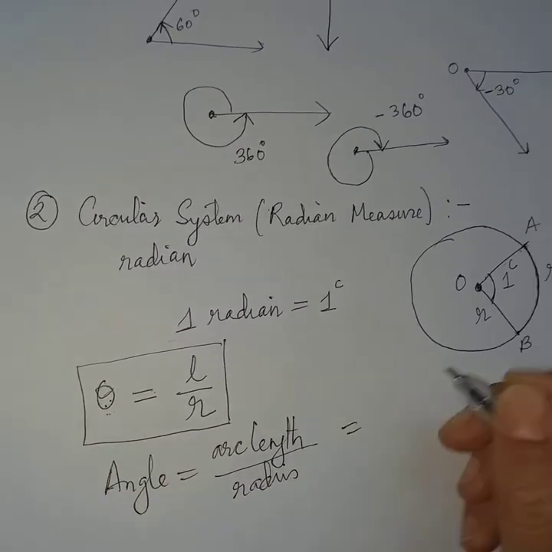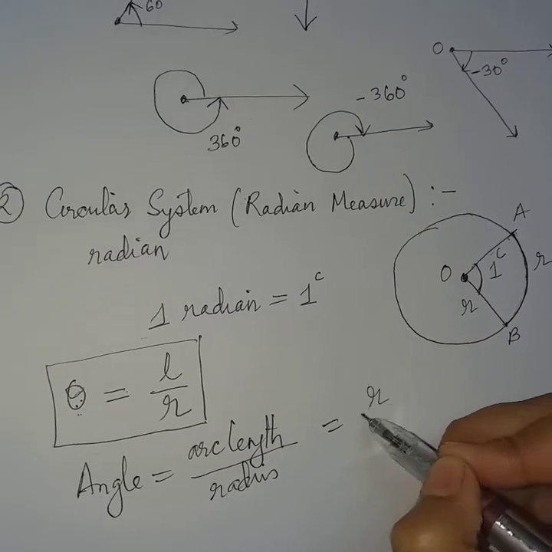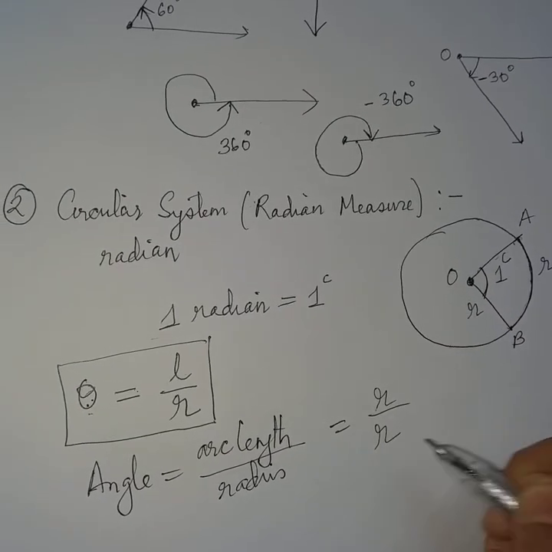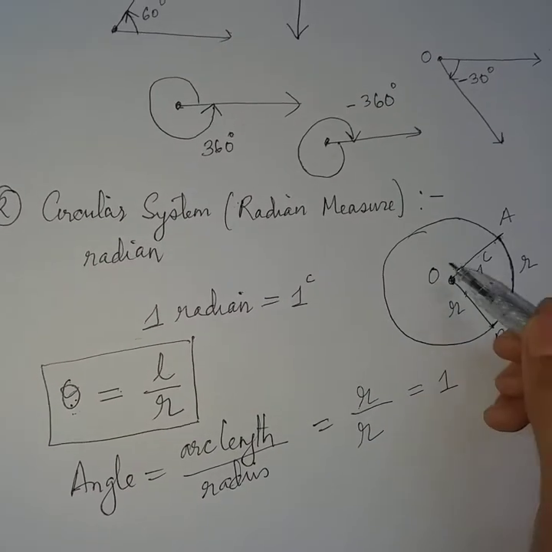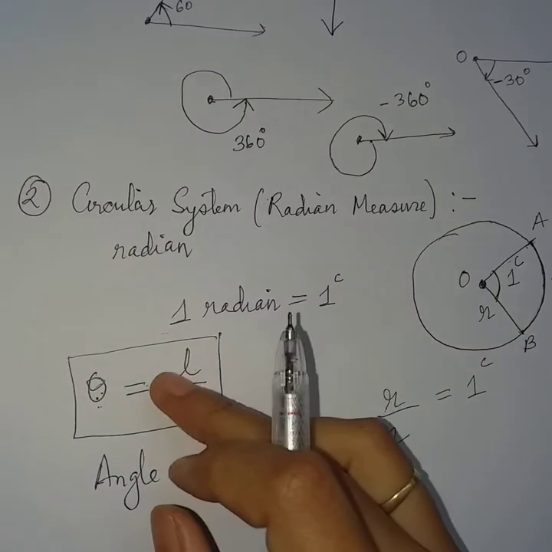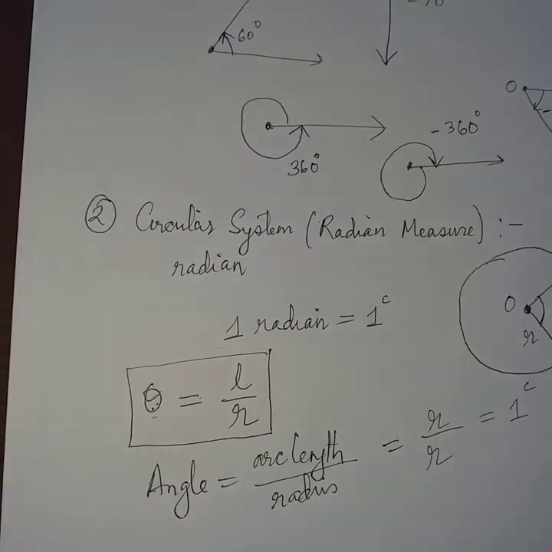Now in this case we have taken the arc length to be equal to r and the radius to be equal to r. So what did we get? 1. So here the angle is 1 radian. So using this formula also, the angle is 1 radian.